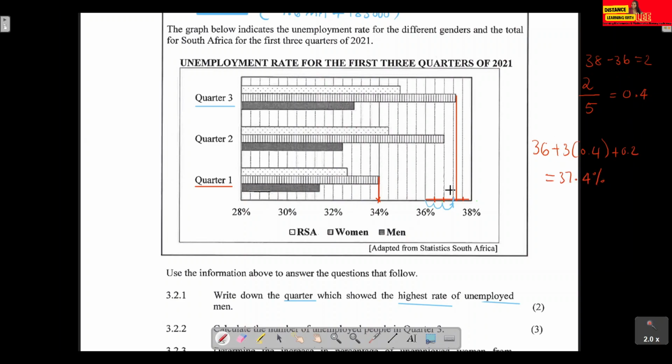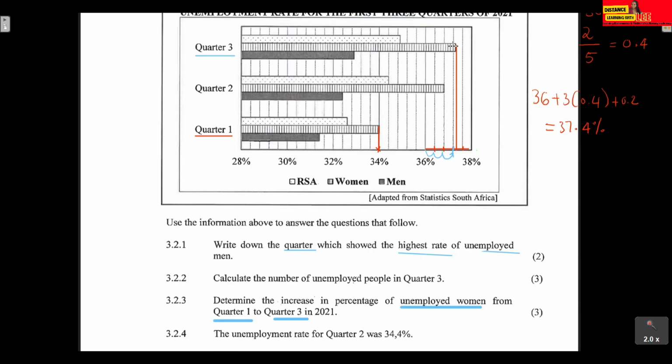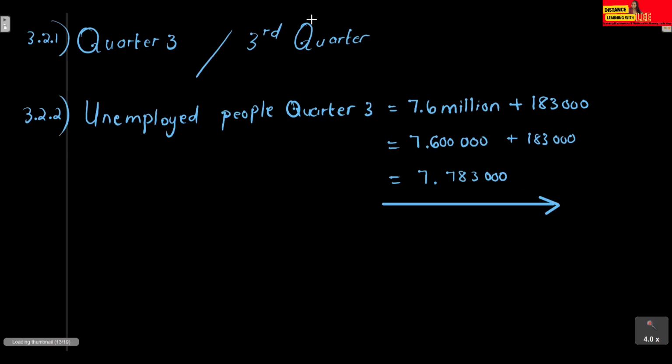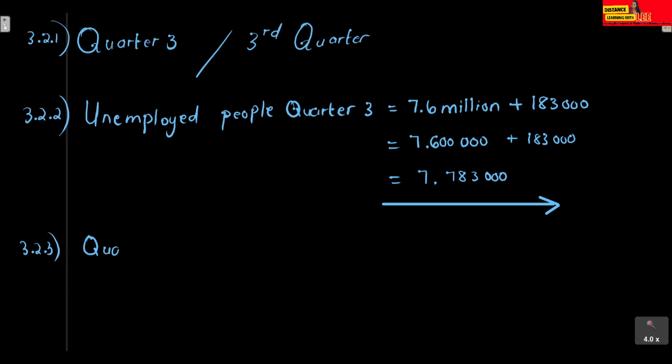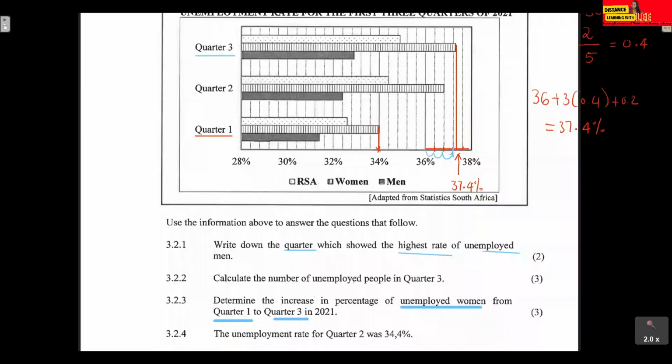37.4%. So we can see that in quarter 3, the percentage of unemployed women in South Africa was 37.4%. However, we wanted to find out the increase in the percentage. So I'm going to write down the unemployment rate in quarter 1 and in quarter 3, and then determine the increase. In quarter 1, the unemployed women was equal to 34%.